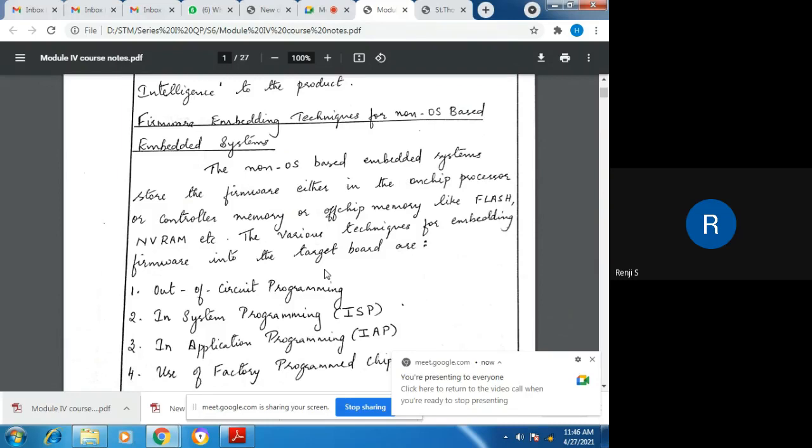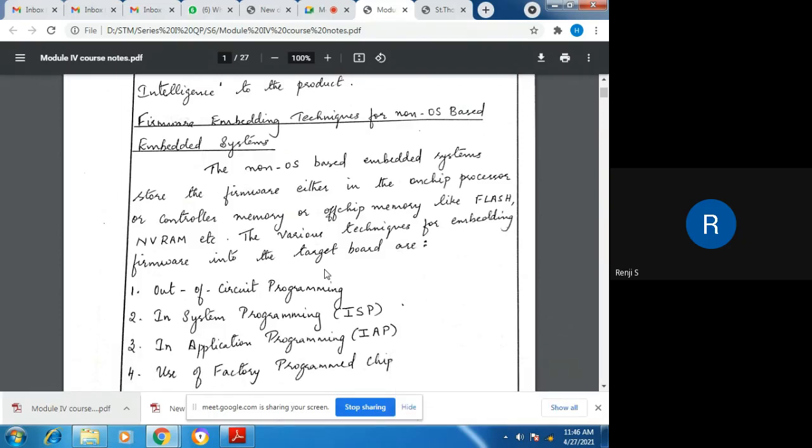So this firmware is loaded into the processor memory or the microcontroller memory, or it can be an off-chip memory which is plugged into the target board, like flash memory or NVRAM. NVRAM is non-volatile RAM. Then the flash memory, etc. We can embed firmware into these devices, and then we can plug them into the target board.